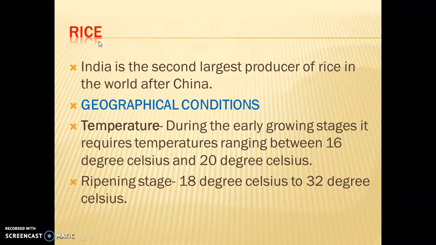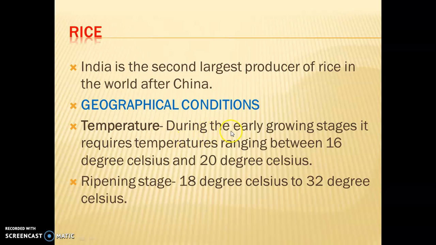As we know, rice is considered a kharif crop. Rice is mainly cultivated during the summer season because of suitable temperature conditions, which we will discuss under geographical conditions. India is the second largest producer of rice in the world after China. Now, under geographical conditions, we will learn what kind of temperature, rainfall and soil are required by rice.